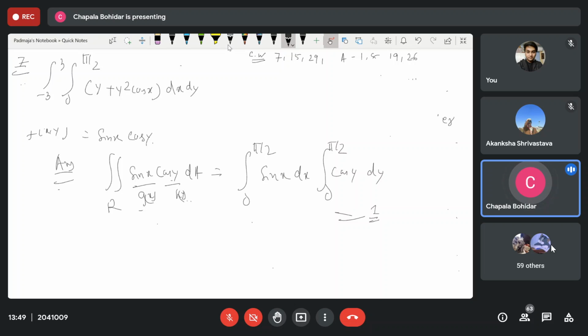First you integrate over dx. The limiting value of x is 0 to pi by 2. You keep y as constant. After getting that value, you put the limiting value of x, not y, of x. Then we get a function of y. Then integrate over y, put the limiting values and get a constant. Do it.